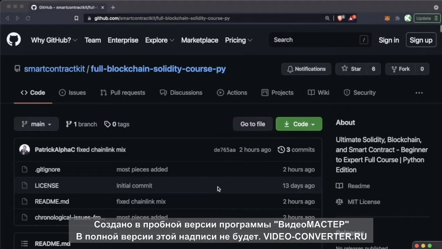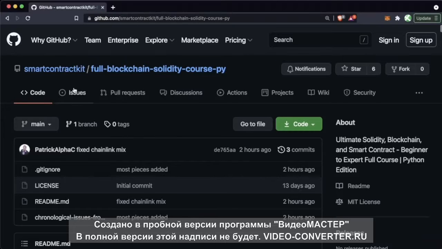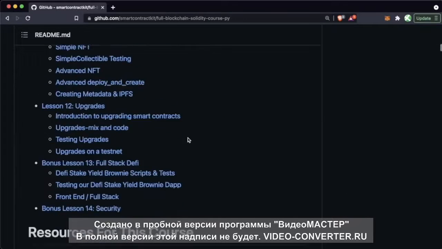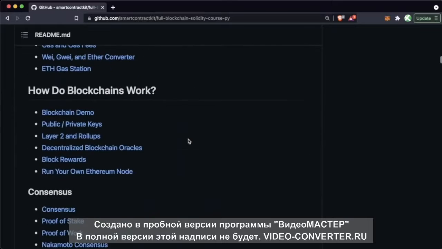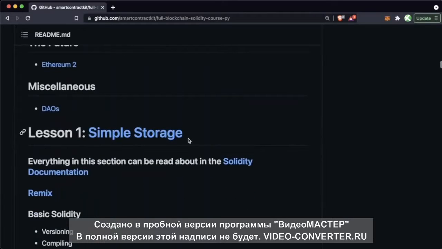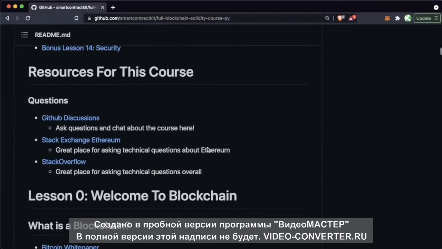You can find the entire itinerary for this course, along with all of the code associated with everything that we do, and additionally discussions and support and everything else, in the Smart Contract Kit full blockchain Solidity course Python GitHub repository. It has a table of contents and then the entire itinerary of everything that we're going to go over in this course, along with helpful tips and resources for getting support and getting help.